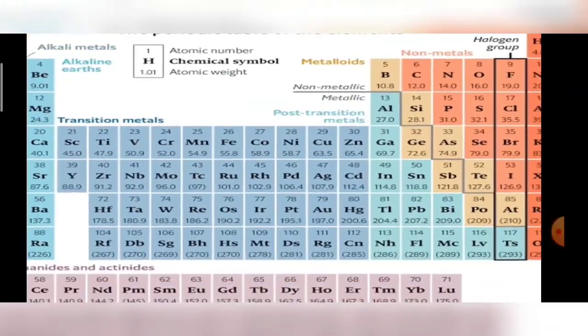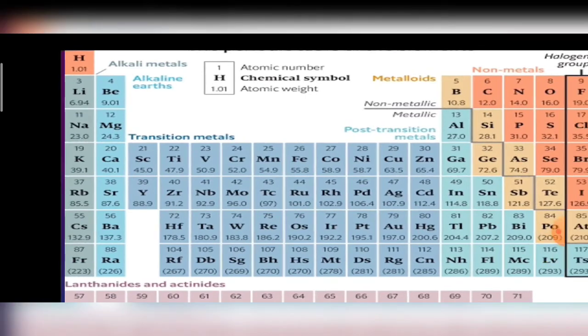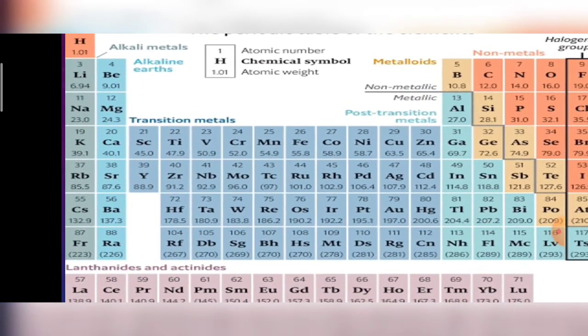The number of elements in a period is fixed, and the number of electrons placed in the outer shell is also fixed according to their group and period number.